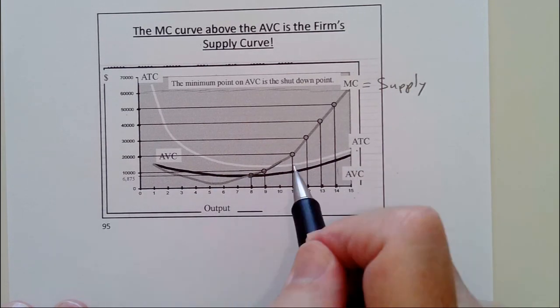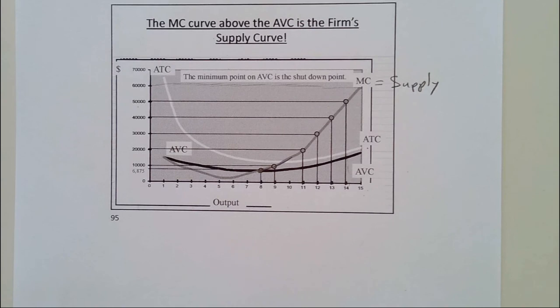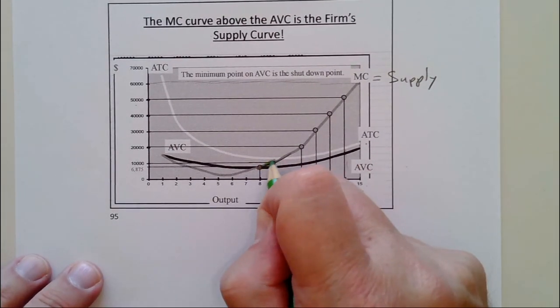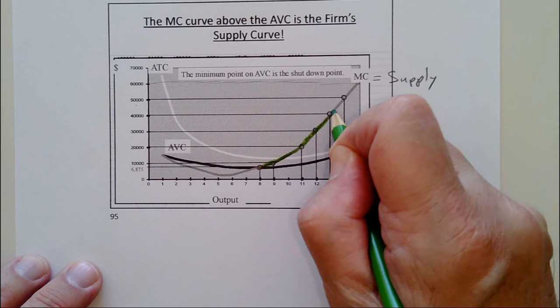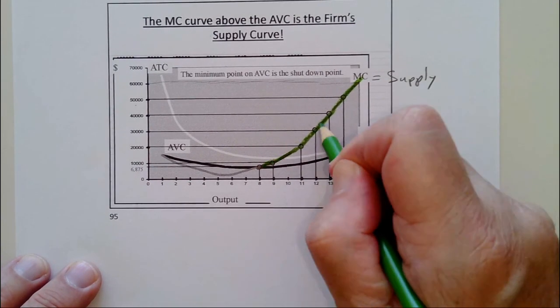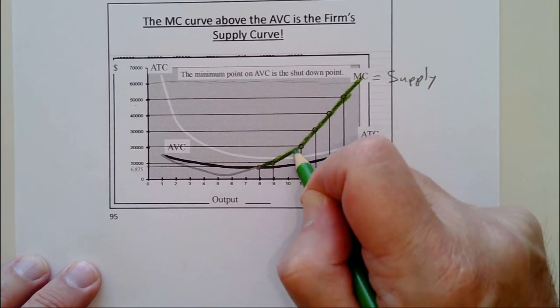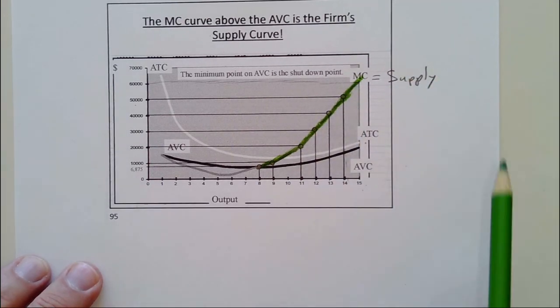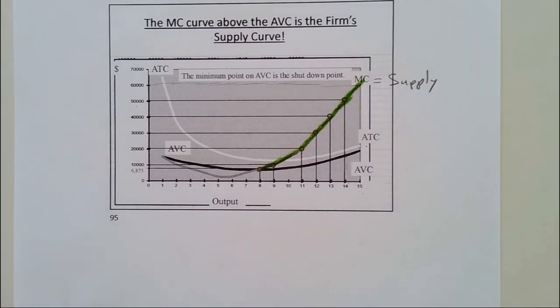So all this above it, all this here, would be your firm supply curve. And I've been telling you since the third or fourth chapter that your supply is your marginal cost curve. They're one and the same. Next part is to talk about the long run and what happens to perfect competition in the long run.